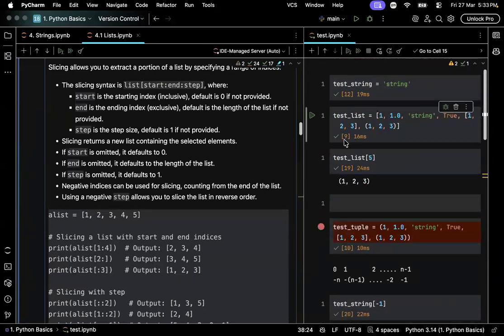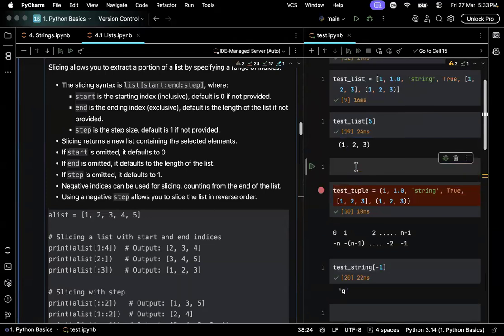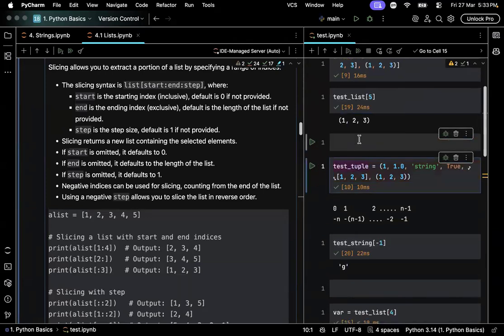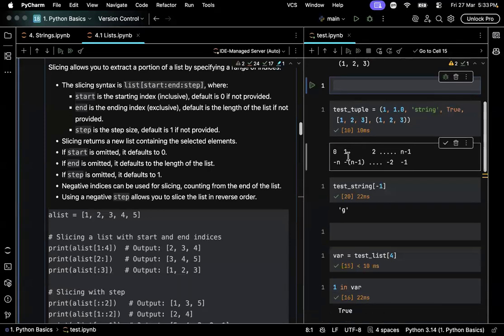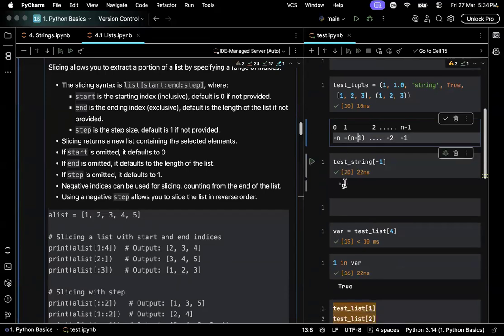Now, what we learned was creating a string using single or double quotes, creating a list using square brackets, creating a tuple using parentheses, and accessing a single element using an index. Index can be positive from 0 to n minus 1 or negative from minus 1 to minus n, counting from the back. Negative indexes can be pretty useful to query the last element in a string or a tuple when we don't know the length of the string or tuple.